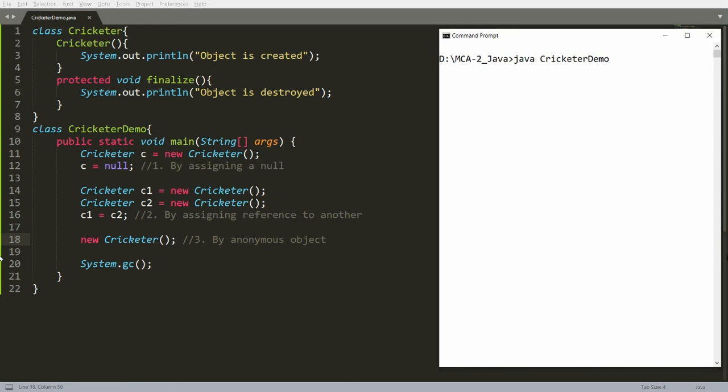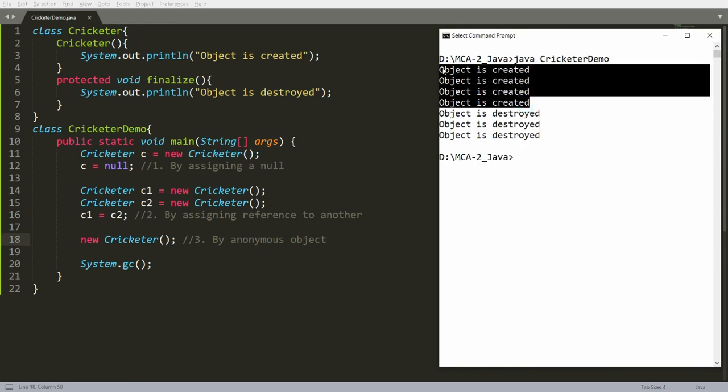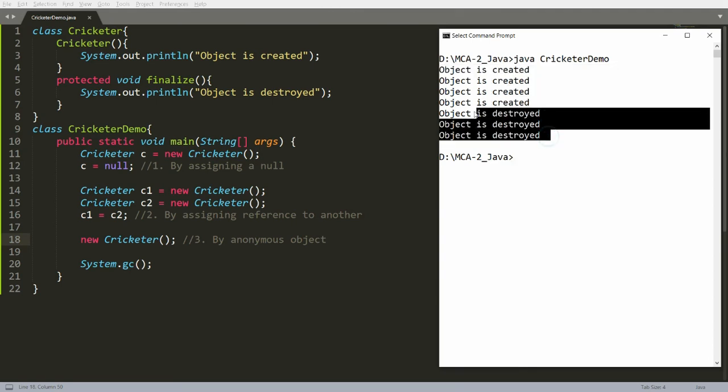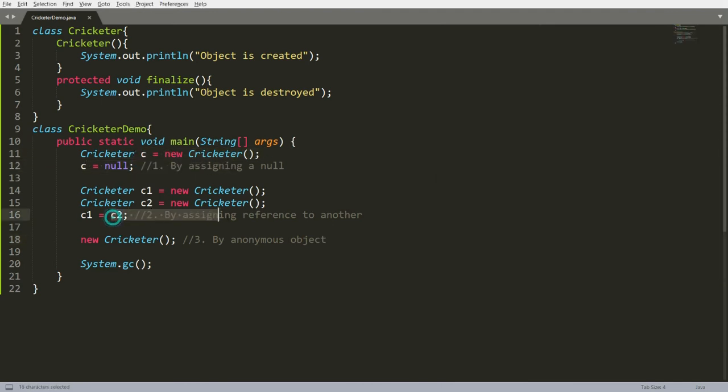Now your 4 objects will be created. Right, see here 1, 2, 3, 4 objects are created, and here I'm getting the message that object is destroyed, that is 3 times. Why? Because I'm unreferencing the object using 3 different ways. One, by assigning a null, second by assigning a reference, and third by calling the anonymous object.